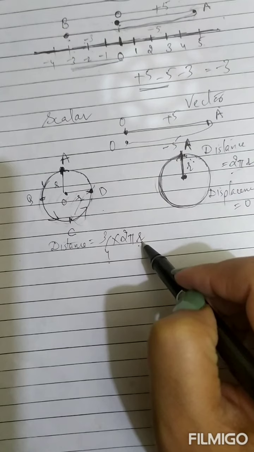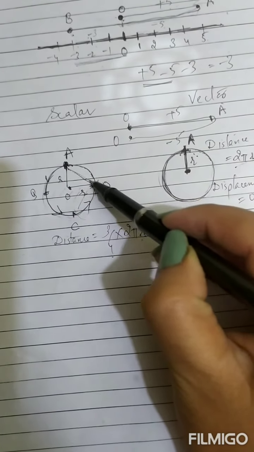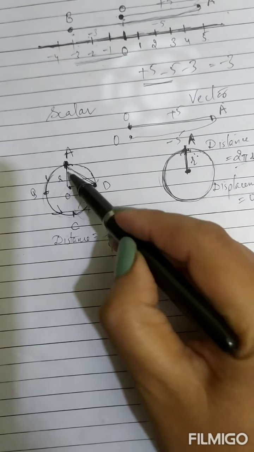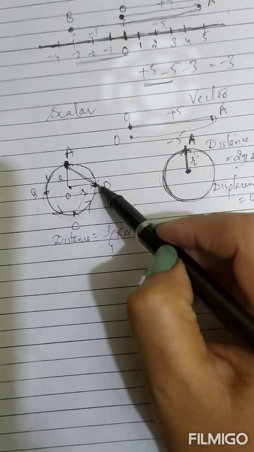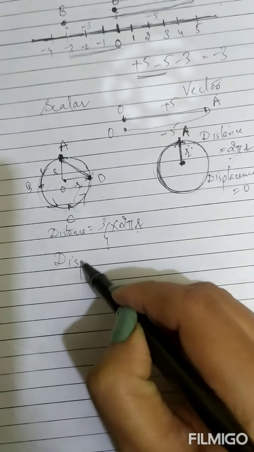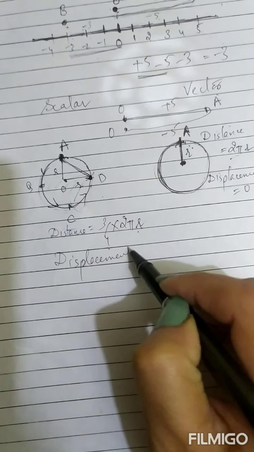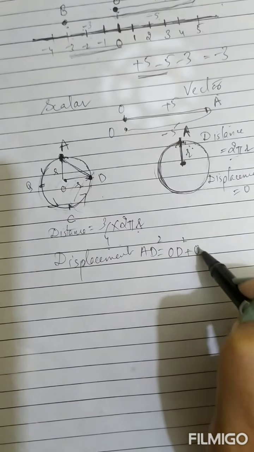But what is displacement? Displacement is the straight line distance between A and D. And this is a right angle triangle. So this hypotenuse you can calculate by using Pythagoras theorem. When you have to calculate displacement, displacement will be AD square. It is equal to OD square plus OA square.